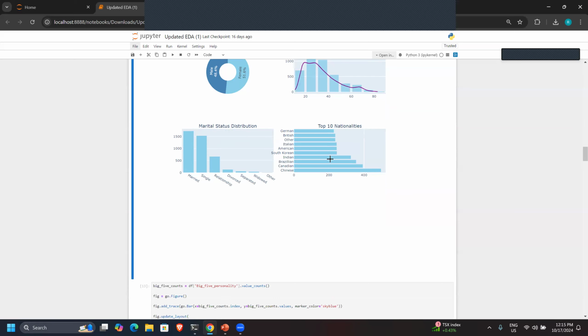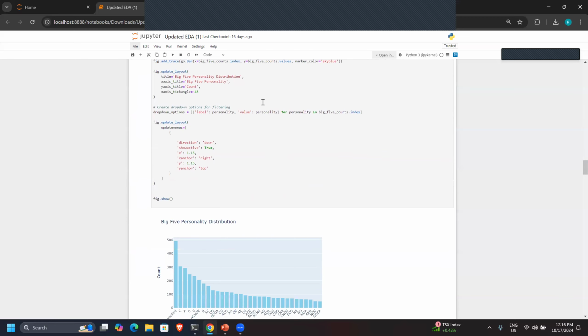And then the top 10 nationalities. Here we can see that Chinese people were the most who participated in this survey, according to our data, if we consider it as population data, although it is just very small sample data. If we consider it as population data, then Chinese participated most in the survey, followed by Canadian, Brazilian, Indian, and like that.